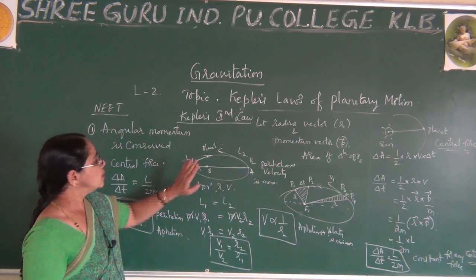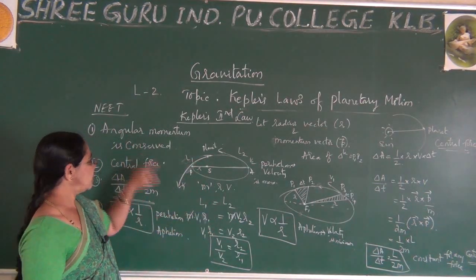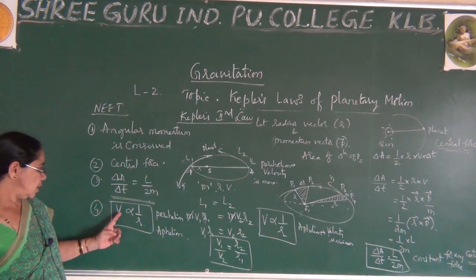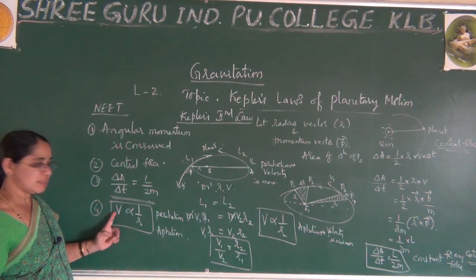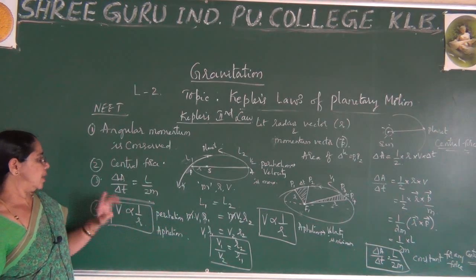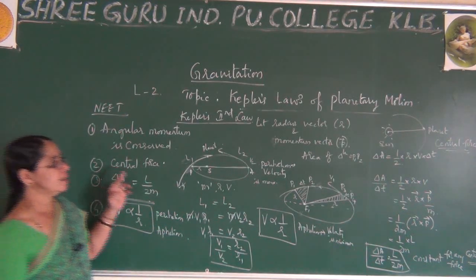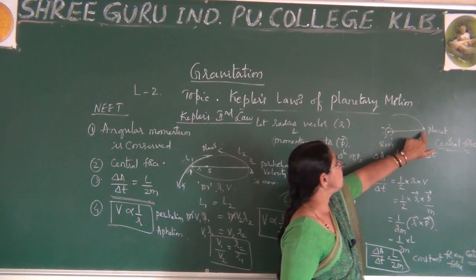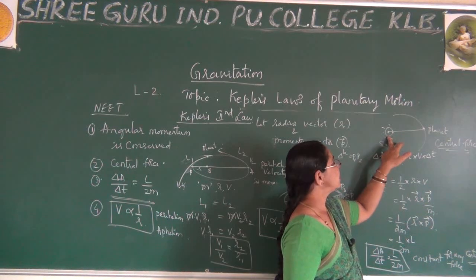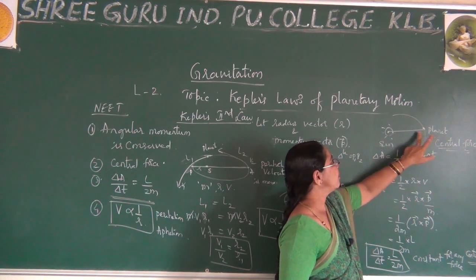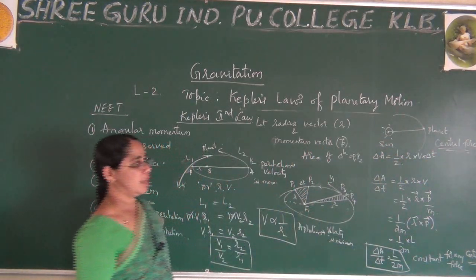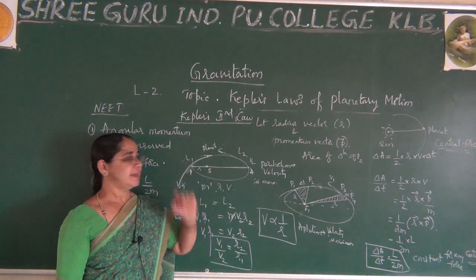Next, the same concept using conservation of angular momentum explains that V is inversely proportional to R. Therefore, depending on the radius, velocity changes at aphelion and perihelion. The central force I mentioned is a line joining the sun to the planet, where the sun is at a fixed point and the planet is revolving. A line joining the fixed point to the particle is called the central force. Okay, thank you. Today let me complete this.